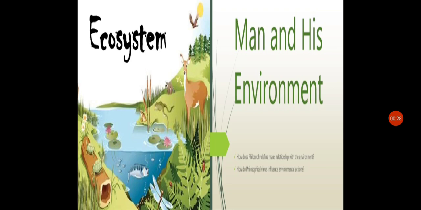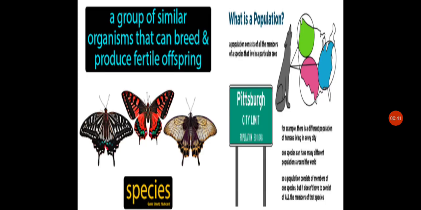which influence the organism. The study of the interrelationship between organisms and their environment is called ecology. And this system is ecosystem. A species is a group of organisms which can interbreed freely in nature to produce fertile offspring. What is a population? A population consists of all the members of a species that live in a particular area.